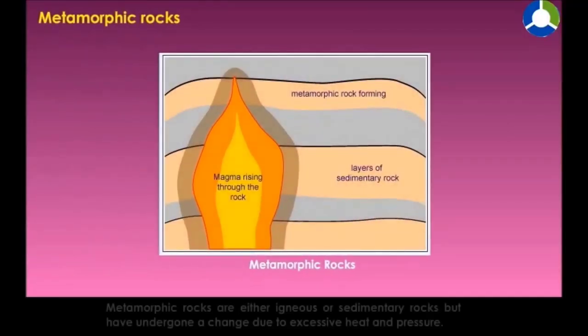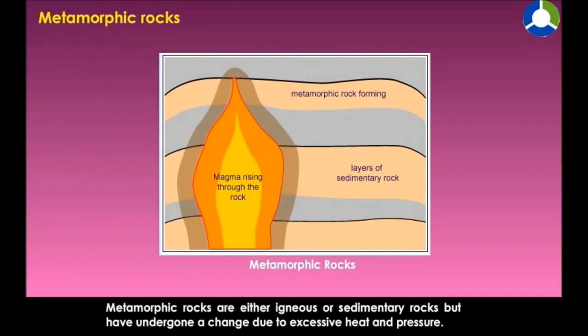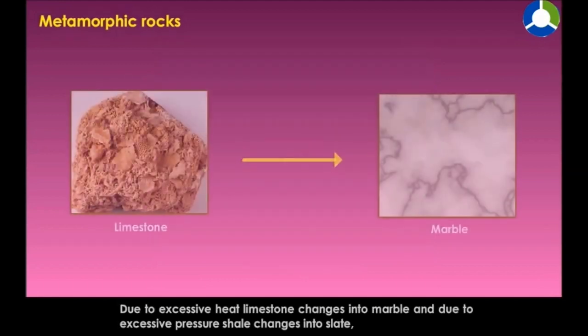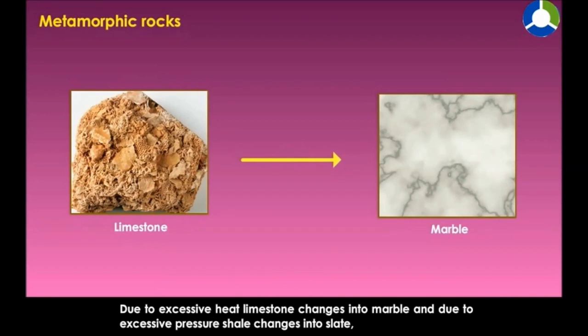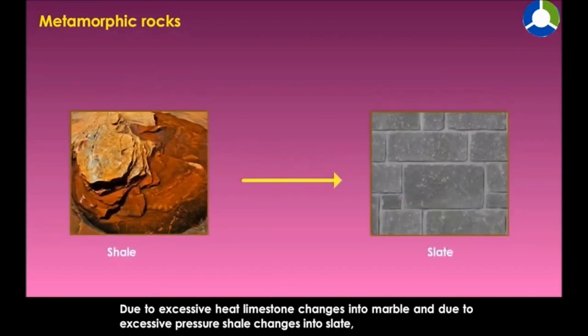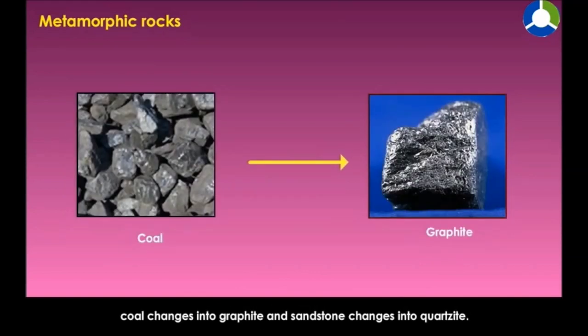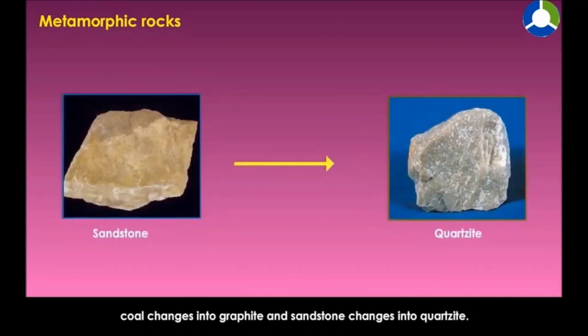Metamorphic rocks. Metamorphic rocks are either igneous or sedimentary rocks that have undergone a change due to excessive heat and pressure. Such changed rocks are called metamorphic rocks. Due to excessive heat, limestone changes to marble. Due to excessive pressure, shale changes to slate, coal changes to graphite, and sandstone changes to quartzite.